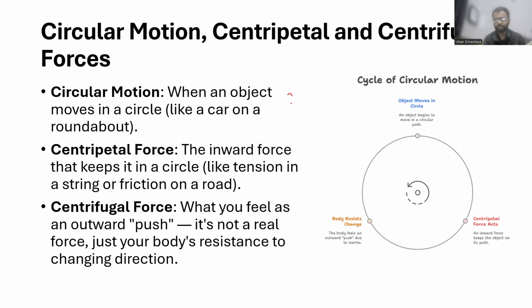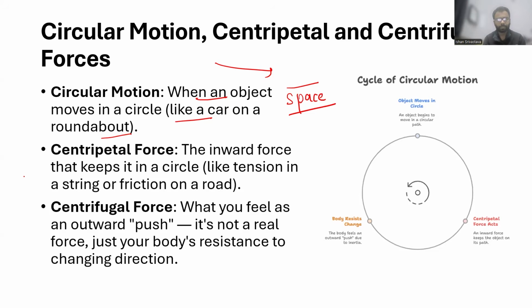Because when we study space technology, all the objects in space technology are following not circular motion, yes, but something similar to that. So that is why it is slightly more important. Circular motion is when an object moves in a circle, like a car on a roundabout. That is what basically circular motion is.